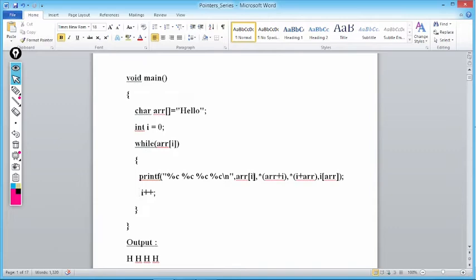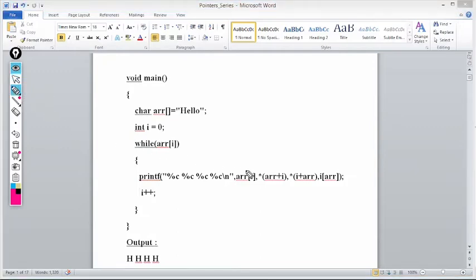First two statements, no issues: arr[i] or value at arr plus i. This is your subscript notation and this is your pointer notation. But this one is new, we are seeing it for the first time. Ultimately, keep in mind that arr plus i or i plus arr is one and the same thing. And arr[i] is converted into value at arr plus i or i plus arr. If I can write this into this, I can write this into this also.